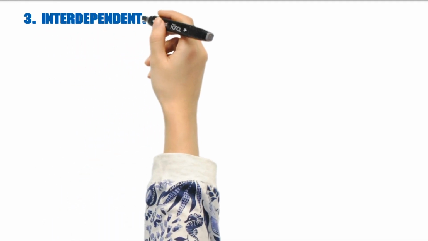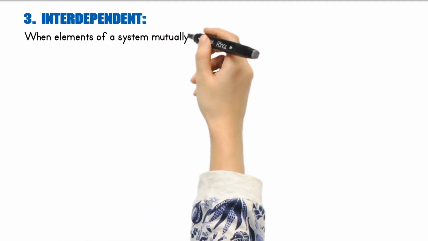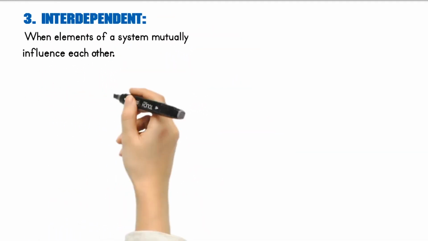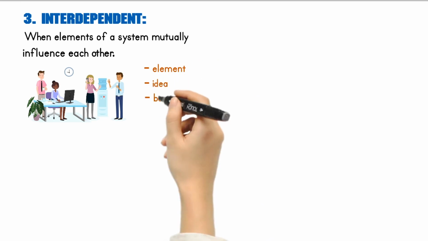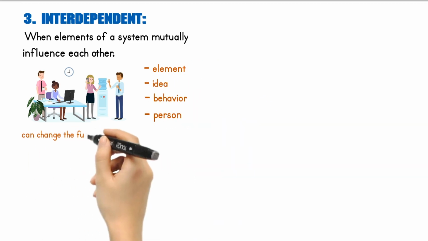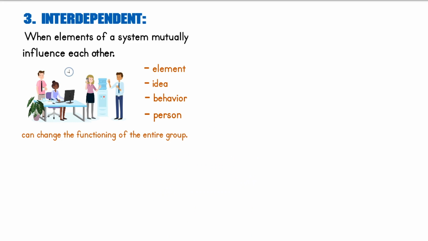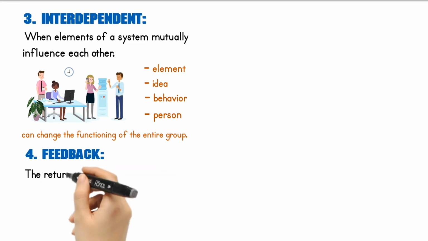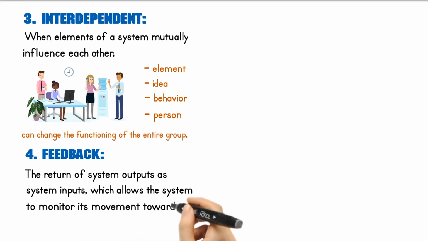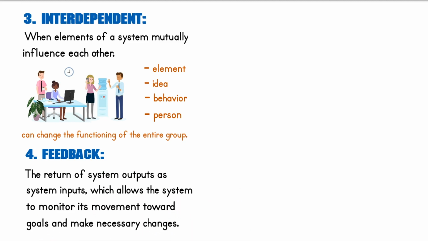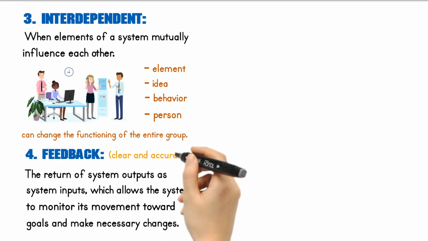When elements of a system mutually influence each other, they are said to be interdependent. Members of the group rely on each other as they work toward one goal, and one element, idea, behavior, or person can change the functioning of the entire group. The return of system outputs as system inputs, which allows the system to monitor its movement toward goals and make necessary changes, is called feedback. Feedback can be tangible or intangible and should be clear and accurate.